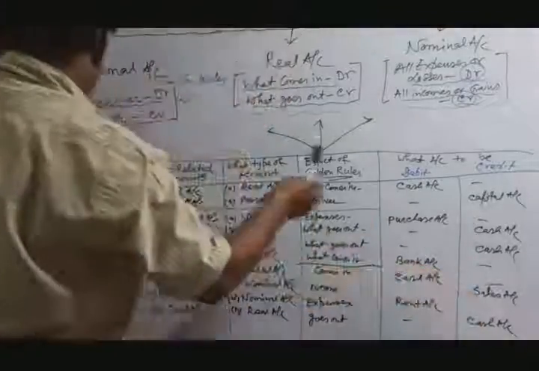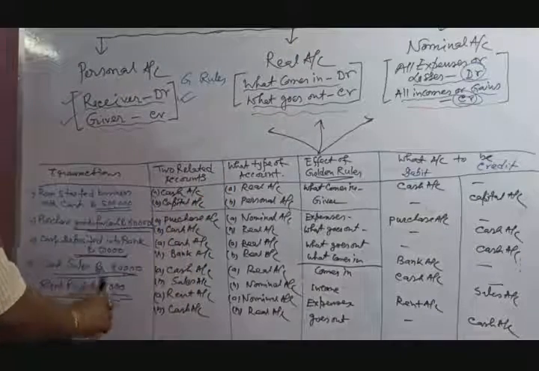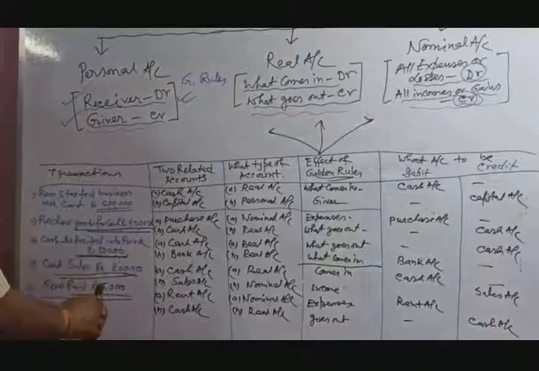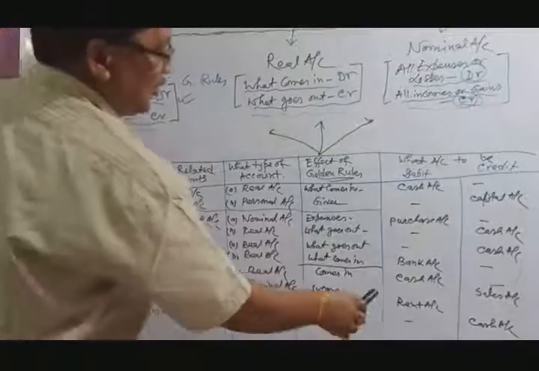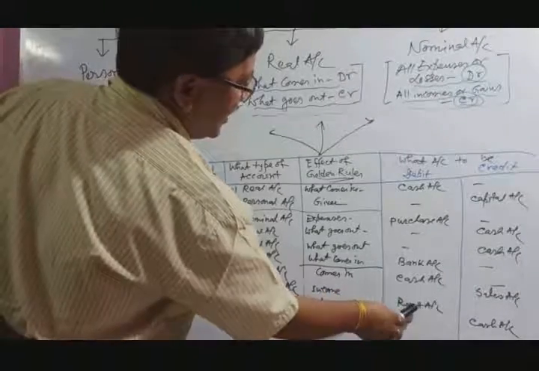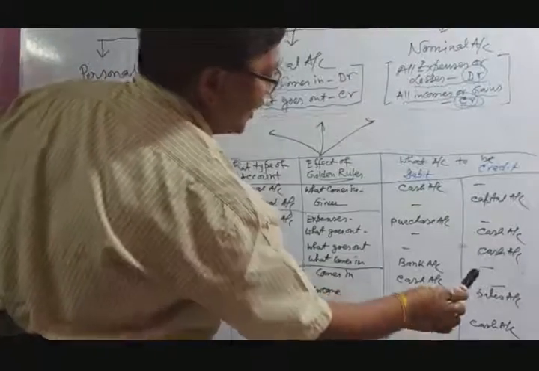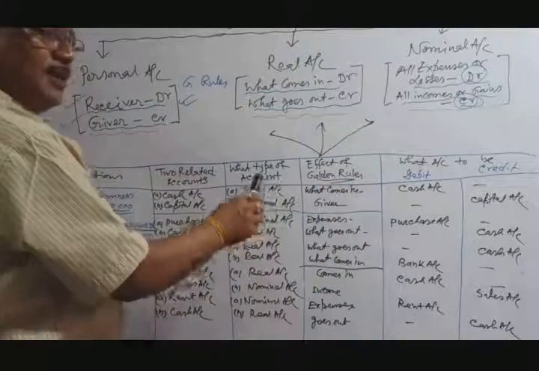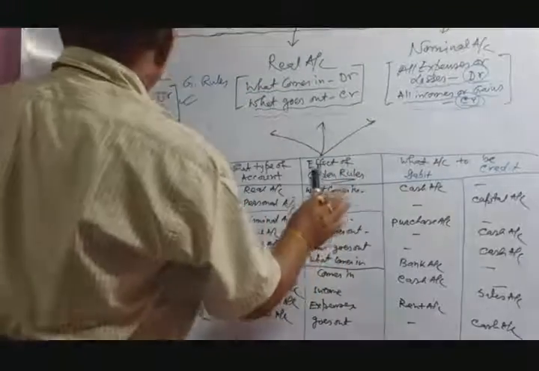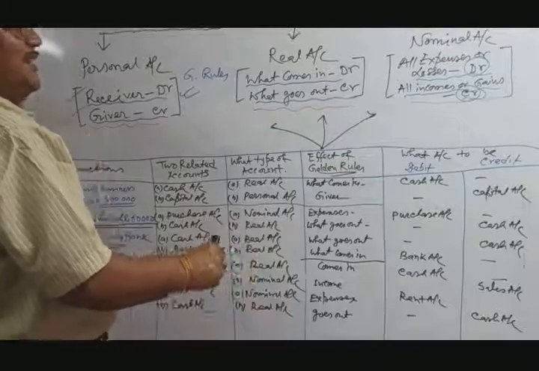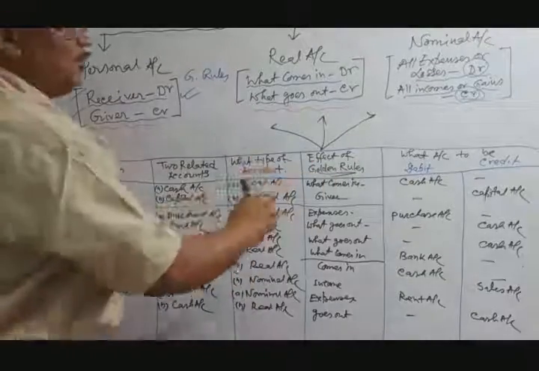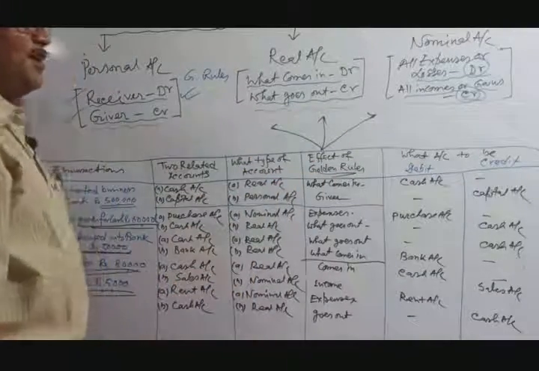Okay. Last, point number 5, rent paid, rupees 5,000. That means in the journal entry, which account is debit first? Rent account debit to cash account. Everybody understand? It is an easy transaction: you record which account is to be debited and which account is to be credited. Okay, thank you.